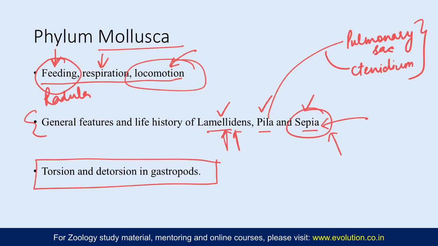So 6 questions in the last 10 years which have been asked from this section, 5 of them were only from torsion and detorsion topics. So you can understand how important this topic is. So torsion is a characteristic which is not seen in all mollusks. It is a characteristic of class Gastropoda, so only in gastropods.